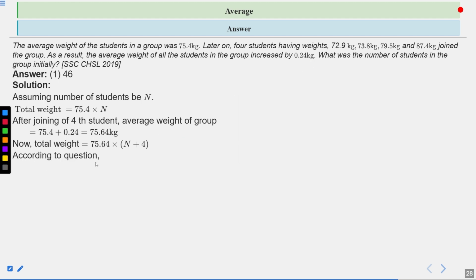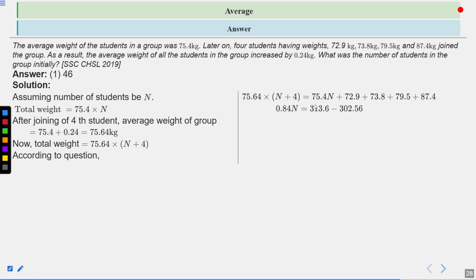So according to the question, we can say that 75.64 multiplying by n plus 4 should be equal to 75.4 into n plus 72.9 plus 73.8 plus 79.5 and 87.4 that we are adding.